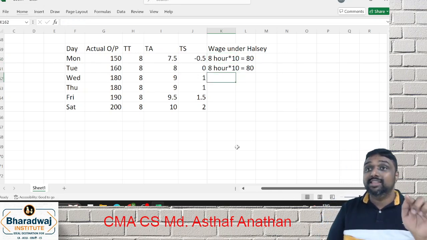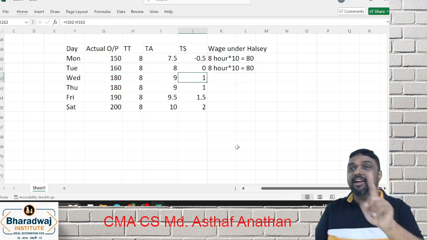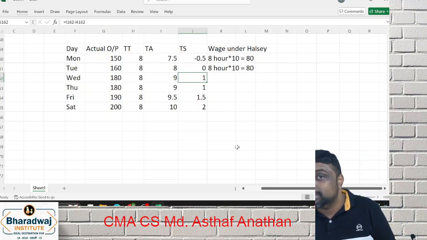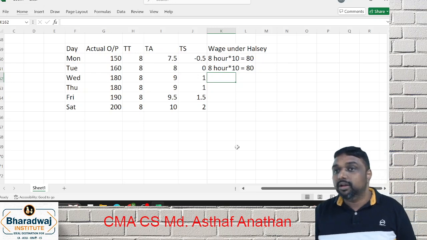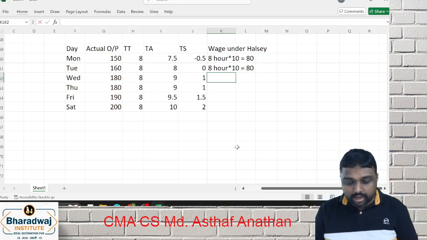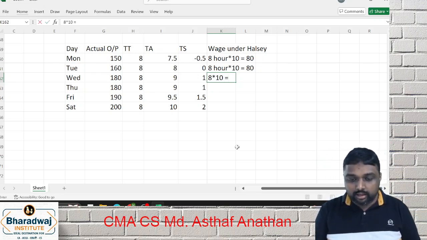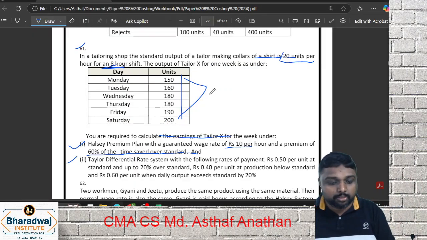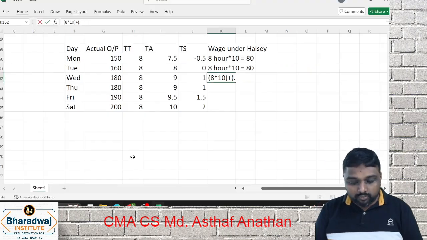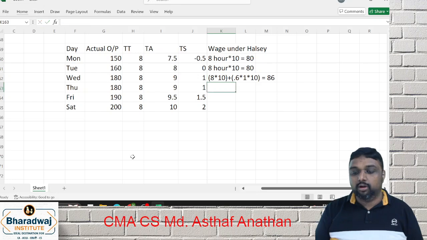Here also same. Here there is a time saved. How much? 1 hour is time saved. So that you will get it. 8 into 10, 80. 8 into 10, one part. Then time saved. See, the general formula is half. But in this question, they said specifically you can take 60%. So instead of 50%, we'll do 60 percentage of 1 hour. This will be the answer. If I'm not wrong, we'll get what?